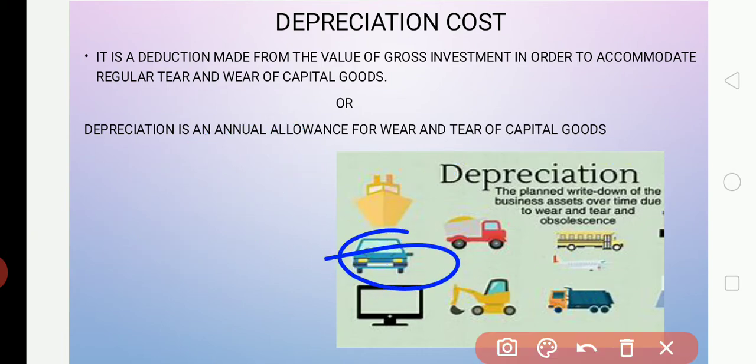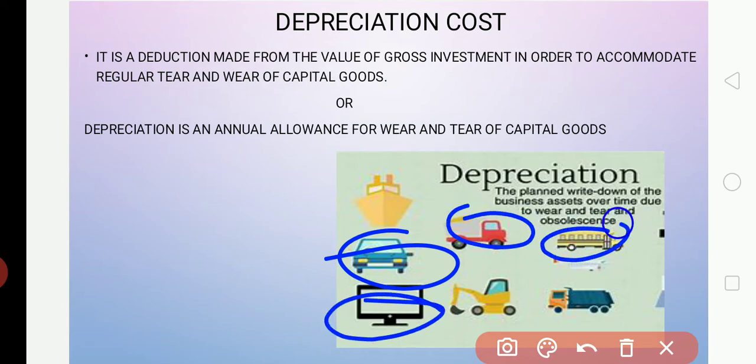The car is one commodity, a computer is another commodity, and a ship carries goods. When we buy these goods, for how many years can we use them? Not only 1 year, we can use a ship, a car or a computer for a very long period of time.